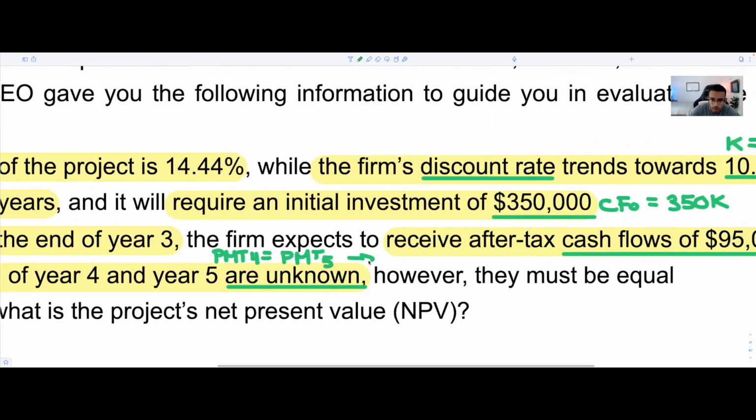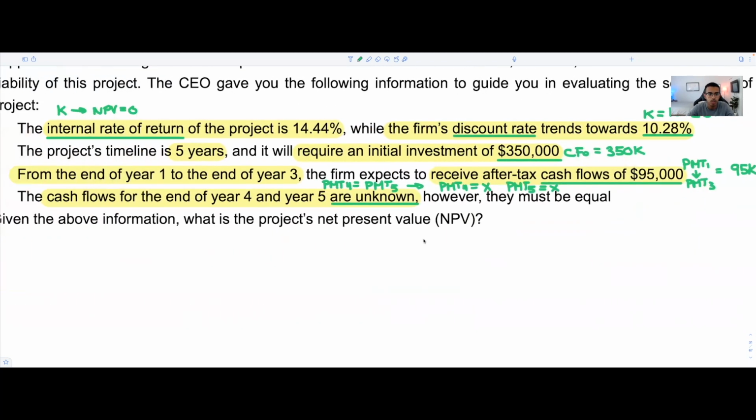And we know that they're unknown, such that payment 4, for us right now, we could call it X. And by definition, payment 5 would also be equal to X. Okay, so that's just something to keep in mind. And given all this information, what will be the project NPV? All right, and we're going to highlight this in red actually, because that's our mission. That's what we're solving for. We want to know what is the project's NPV given all of this information.